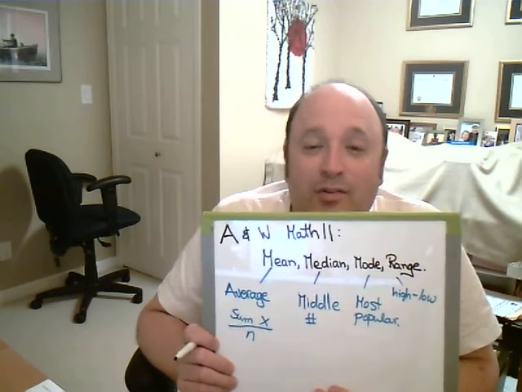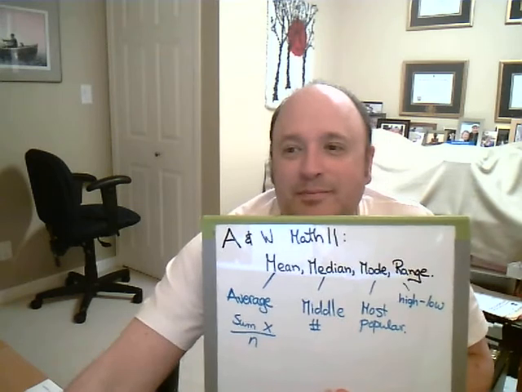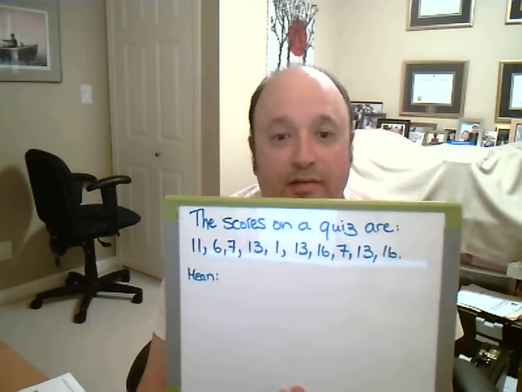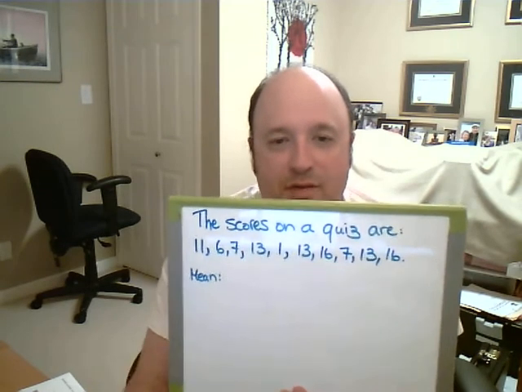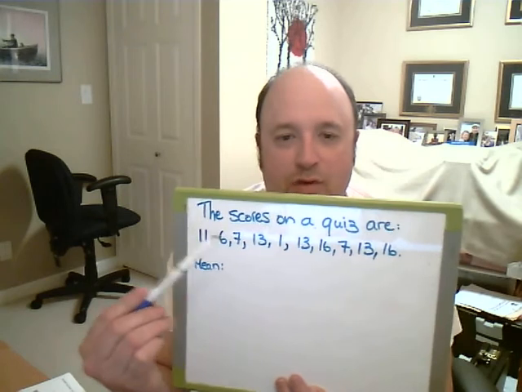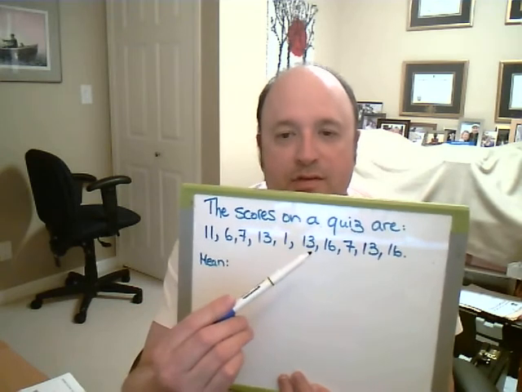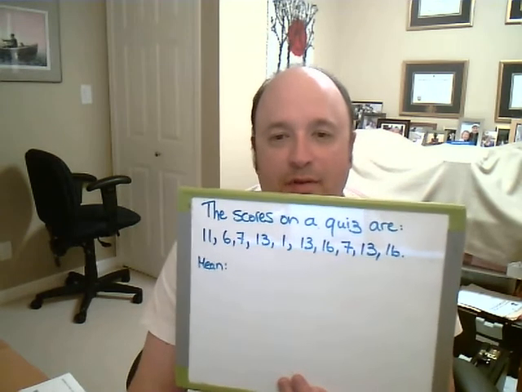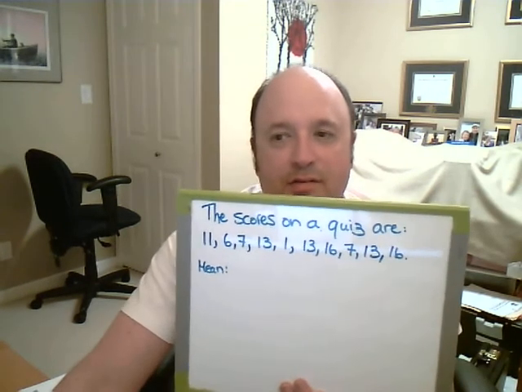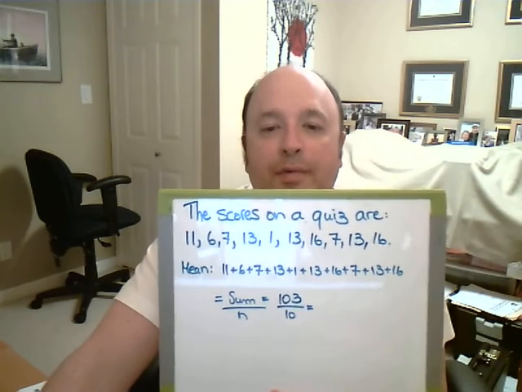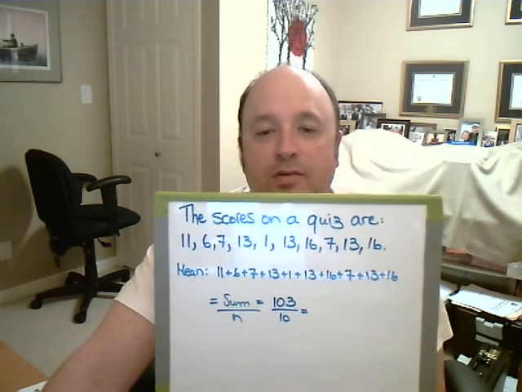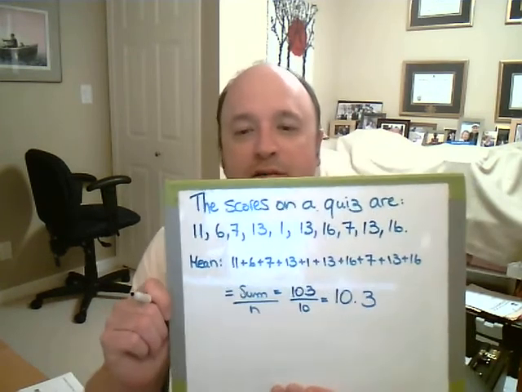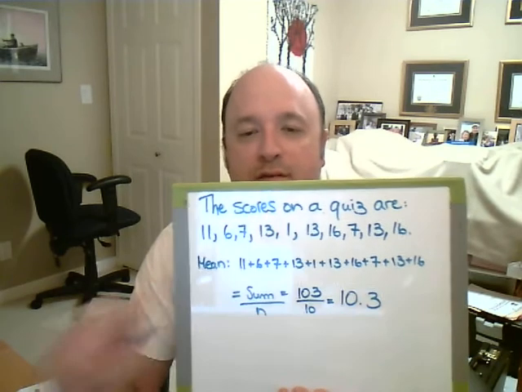Okay, so let's have a look at a typical question. Here's a set of data, scores on a quiz, and I ask you to calculate the mean, or the average. You add all those numbers up, and we have to count the number that there are. There are 1, 2, 3, 4, 5, 6, 7, 8, 9, 10. So there are 10 numbers. I add them all up and divide by 10. I get 103, and there's 10 of them. So 103 divided by 10 is 10.3. There's your average, easy peasy.